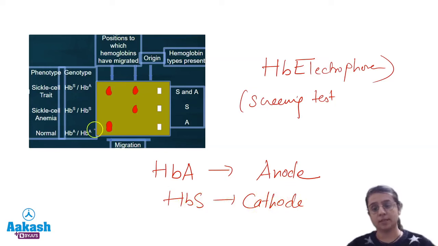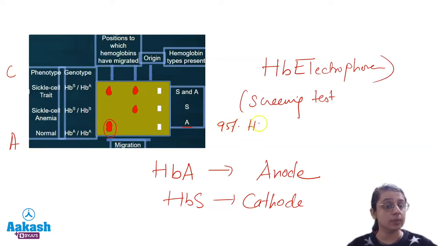Let's have a look at this graph. Here this is the anode and this is the cathode. Where will HbA move? It will move faster towards the anode. This is the HbA molecule, and in fact this is normal. 95% of adult hemoglobin is HbA, so this is the normal one where the predominant fraction will be HbA.